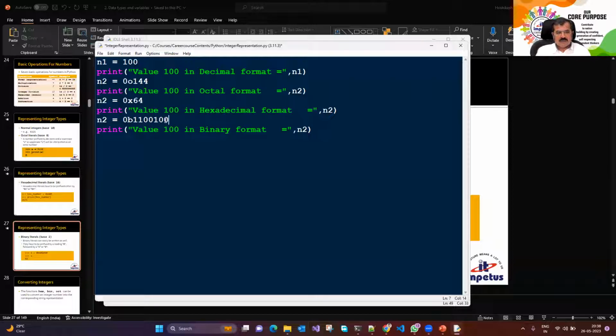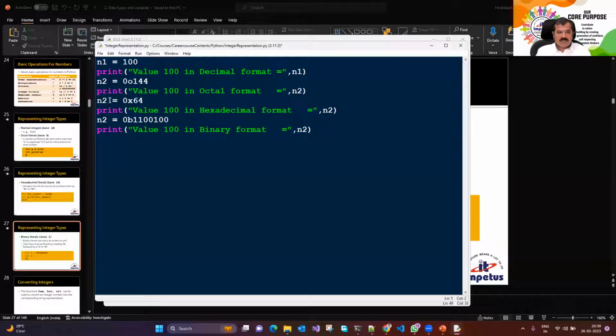Let's see. 1, 2, 4, 8, 16, 32, 64. 32 plus 64 is how much? 96. So that's 1, 2 and 4 plus 100, so this will work out.